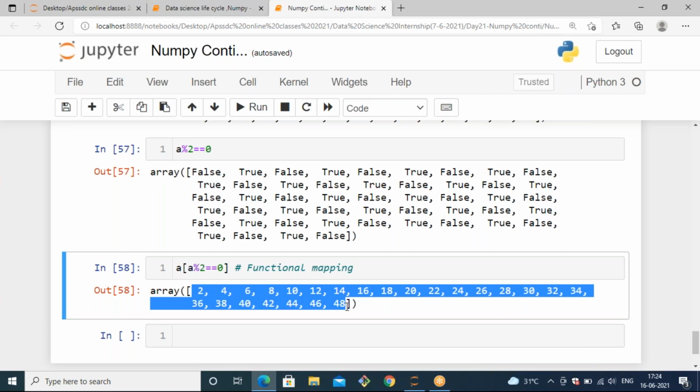Like that, you can filter the data based on your application. Now it's clear to all how the filtering can happen. Let me know in the chat box.